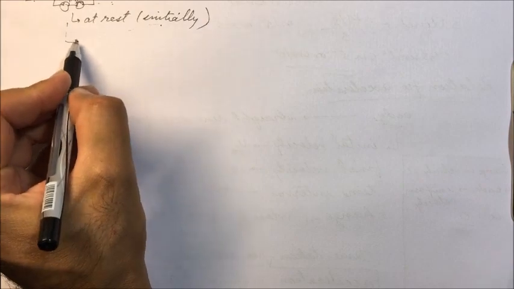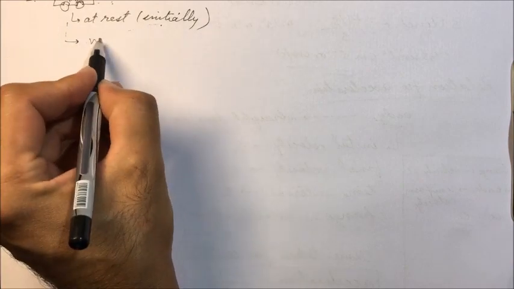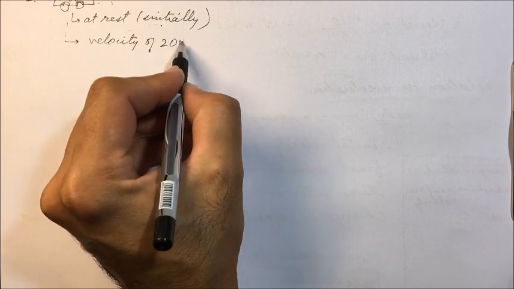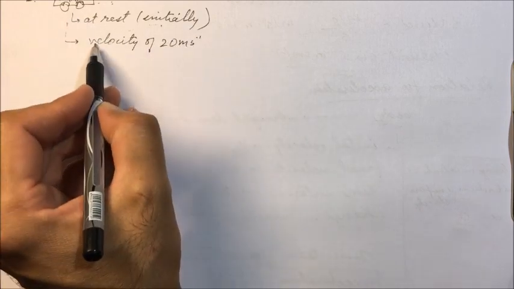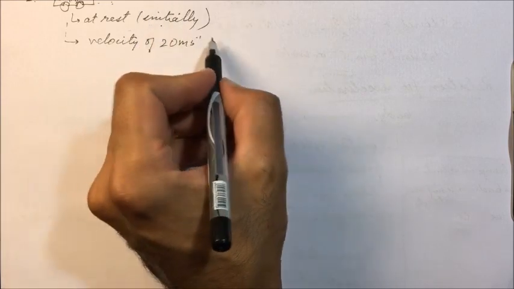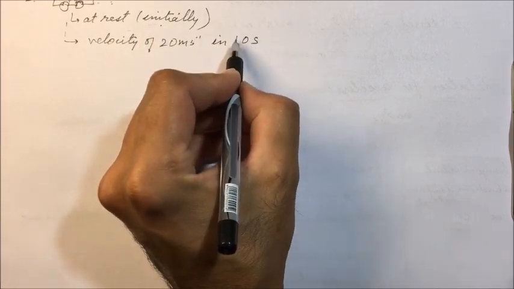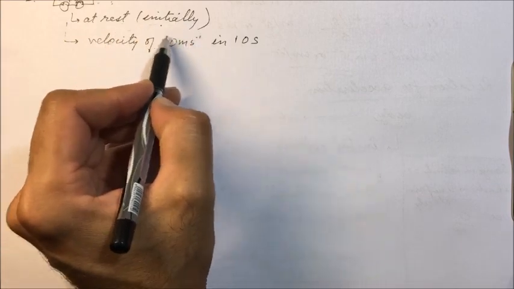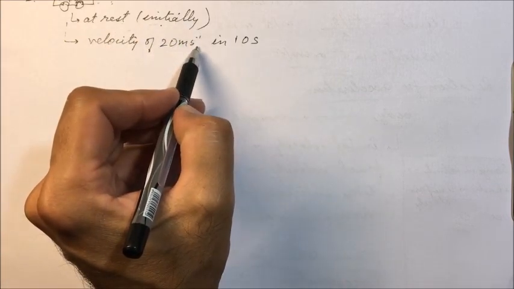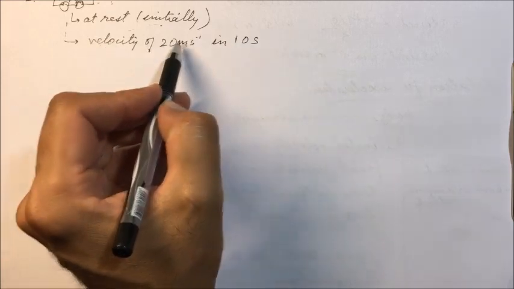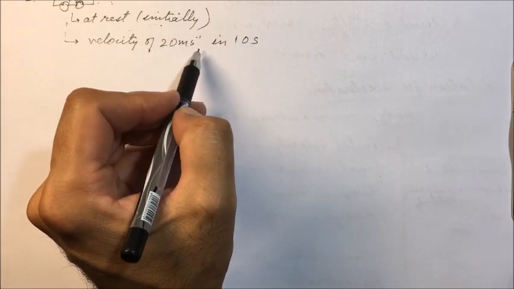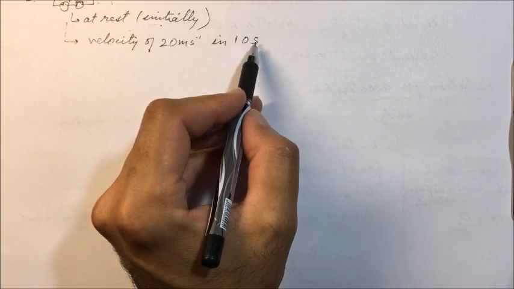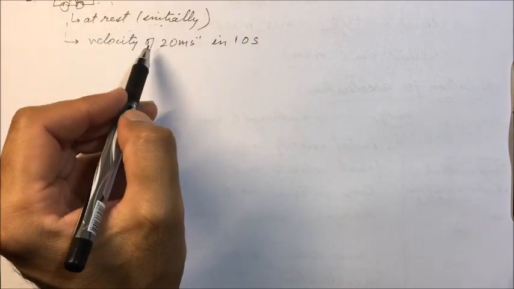Now it acquires a velocity of 20 meter per second. This car acquires a velocity of 20 meter per second in 10 seconds. Initially at rest, after 10 seconds its velocity has become 20 meter per second. So this change has been brought in 10 seconds. Now we'll be calculating the acceleration of the body.